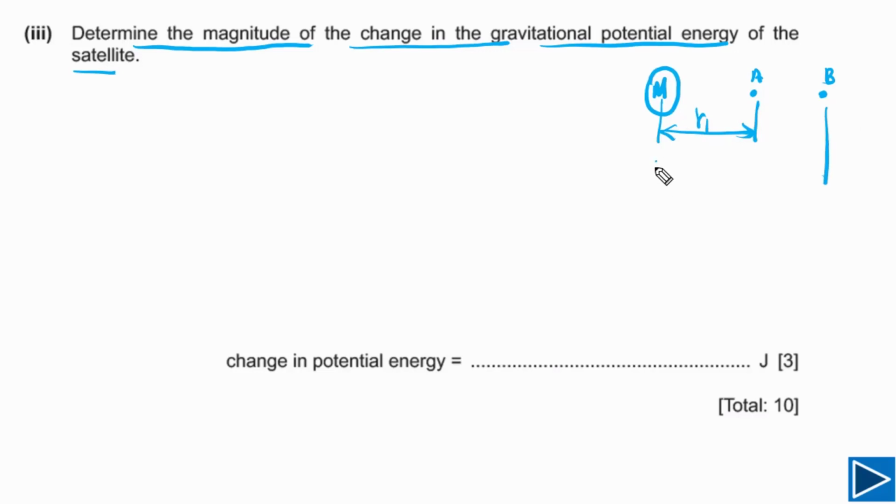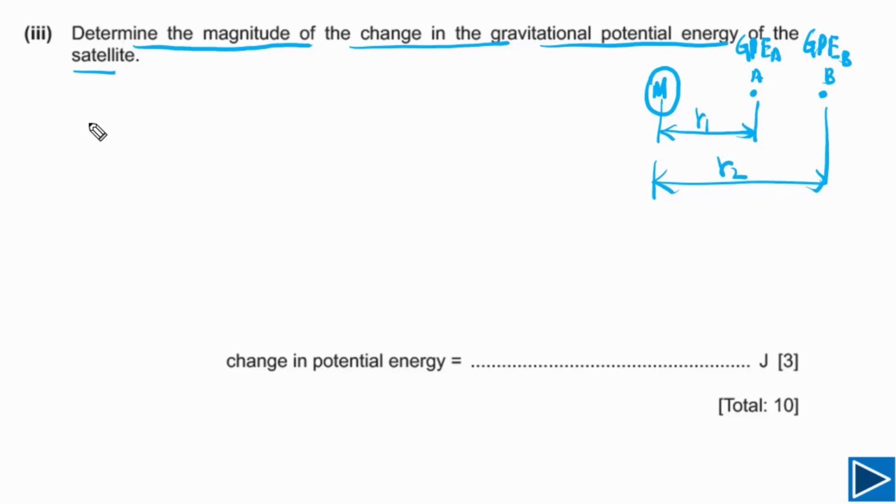And when the satellite moved to point B, let's say the radius is R2. We can also assume that the gravitational potential energy of the satellite at point A is GPE sub A, and at point B it is GPE sub B.